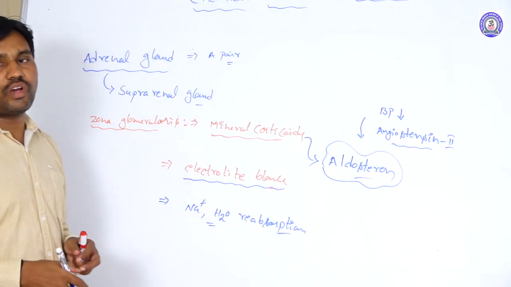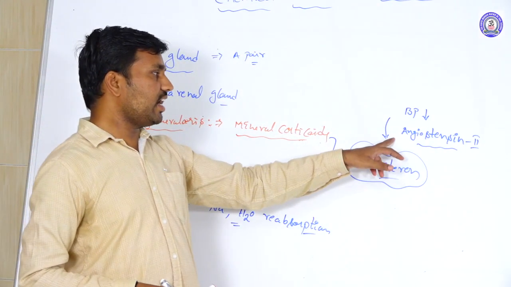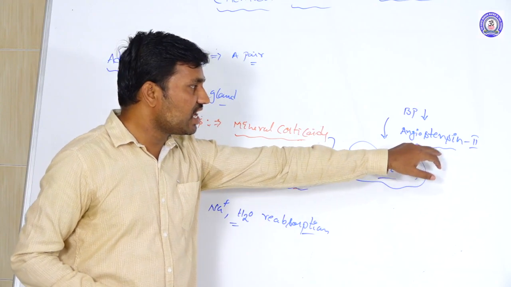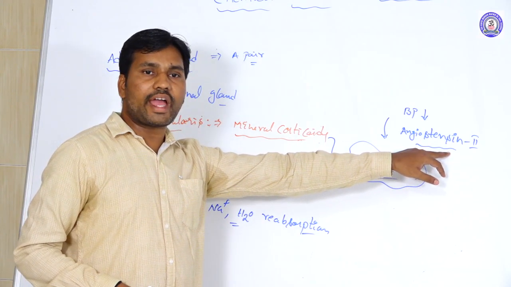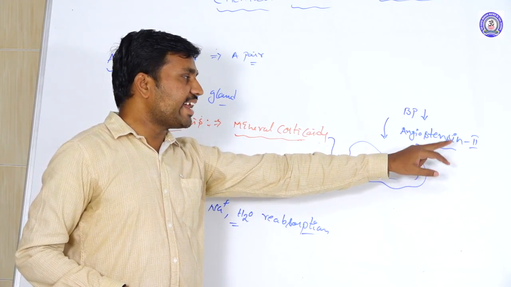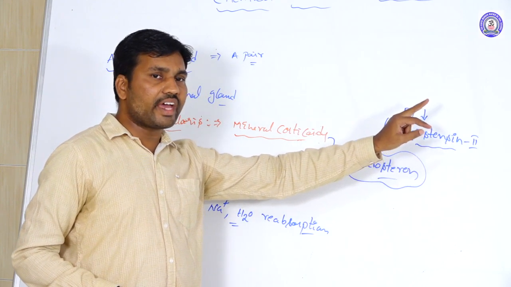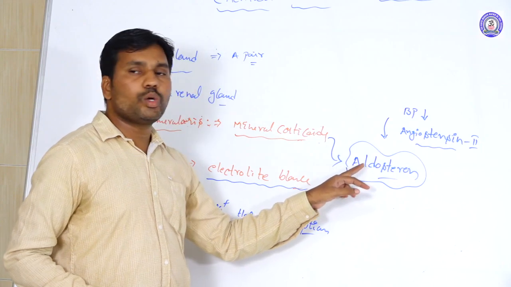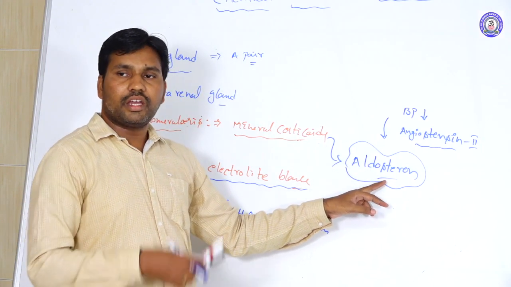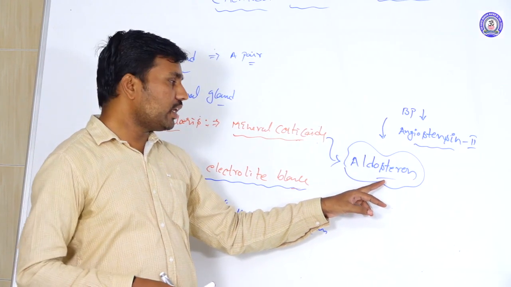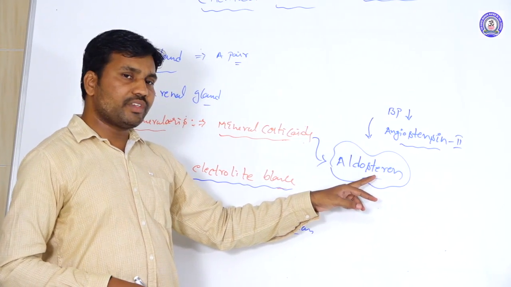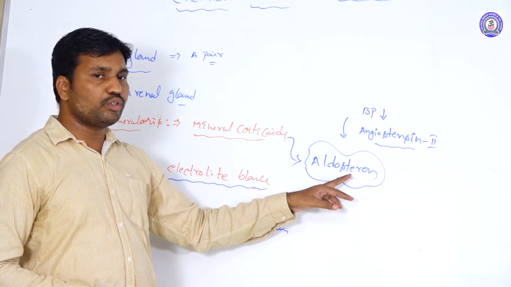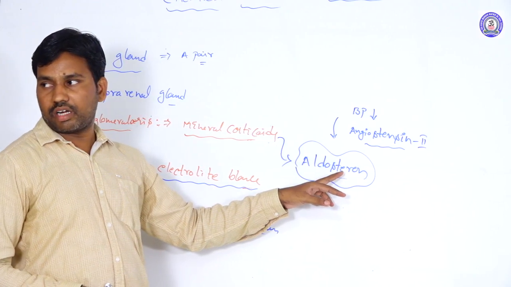First angiotensin 1 is produced, then through a cascade reaction angiotensin 2 is activated. Under the influence of angiotensin 2, aldosterone is produced. We already discussed this in the excretory system, the Ross mechanism.